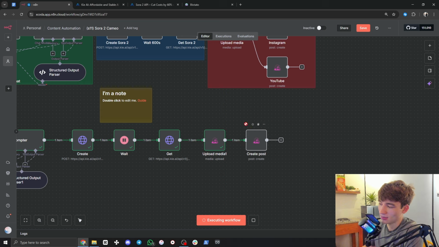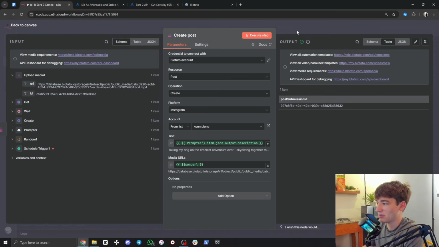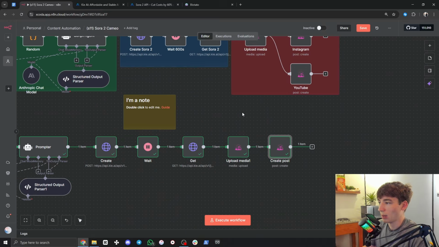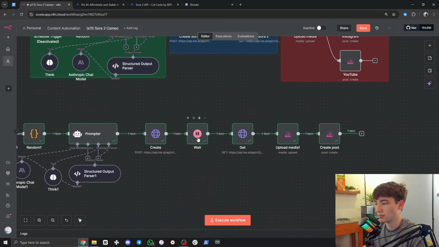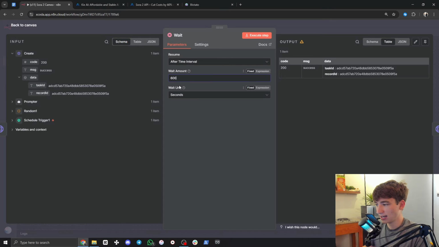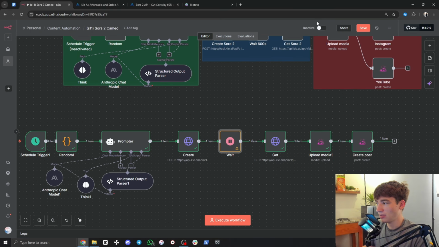Okay, looks like another glitch. Sometimes when you click this, you gotta just click right here. An n8n thing. There you go. And now that has been posted to Instagram. Now before we check that out, I'm gonna delete this note and we're gonna set this wait to 600 seconds. And up here, this little active toggle, we can switch this on. So when you're ready, you can just switch this toggle on. Make sure you save the workflow. I'm gonna hit save. And then you can toggle on this active switch to have the workflow ready and going in the background, posting for you.